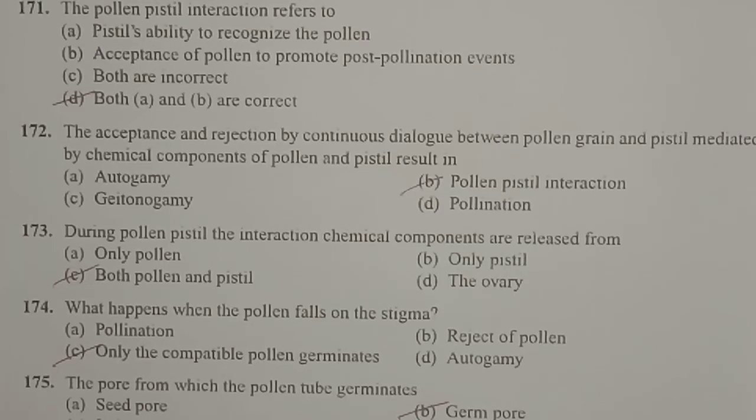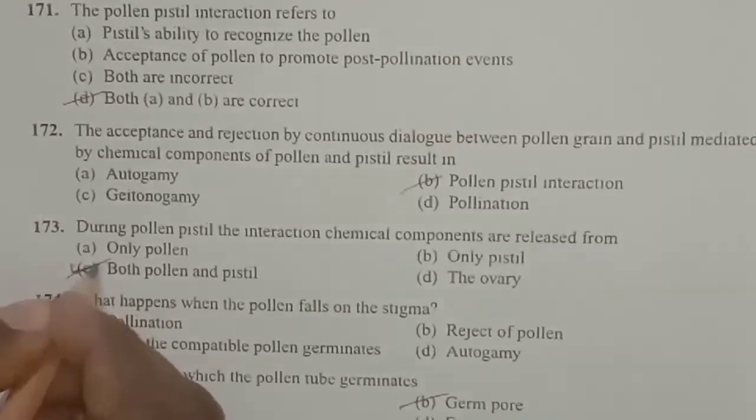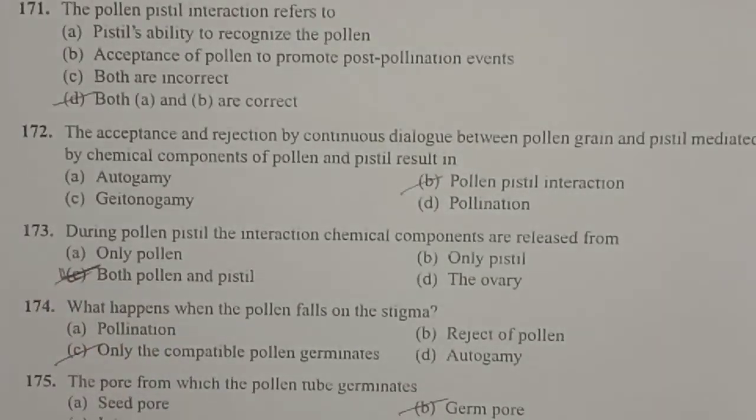Next question, during the pollen pistil interaction, the chemical components are released from both pollen as well as pistil. So we can find the presence of chemicals on the pollen, and even on the stigma. So both will be interacting and resulting in the pollen pistil interaction. That's why option C is the correct answer. The chemicals must be released both from pollen and pistil.